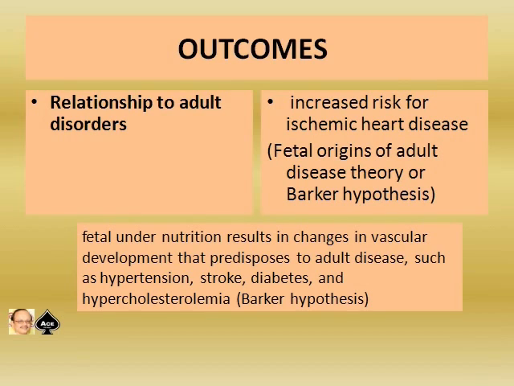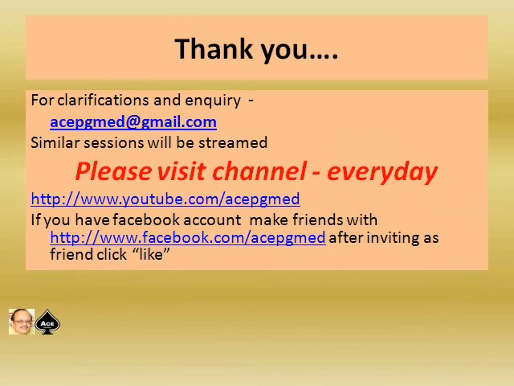Then relationship to adult disorders is one hypothesis, that is, increased risk for ischemic heart disease, that is the fetal origin of adult disease theory, or what is called the Barker hypothesis. They say that in SGA babies the adult diseases occur much earlier. Fetal undernutrition results in changes in vascular development that predisposes to adult disease such as hypertension, stroke, diabetes and hypercholesterolemia. That is called the Barker hypothesis.